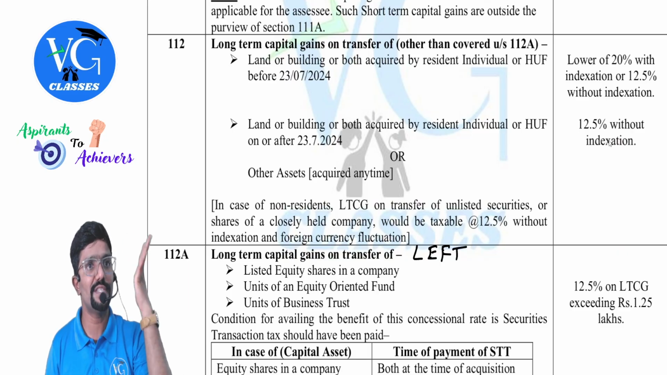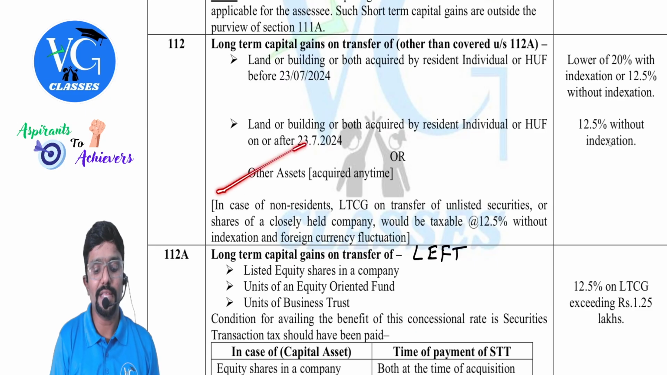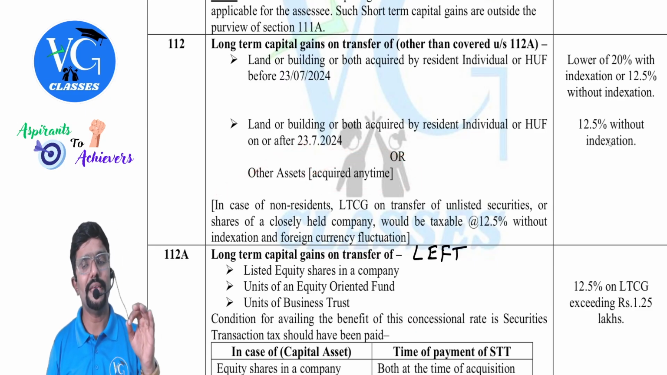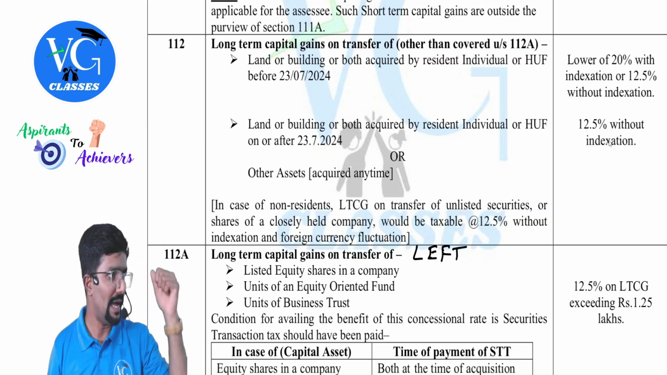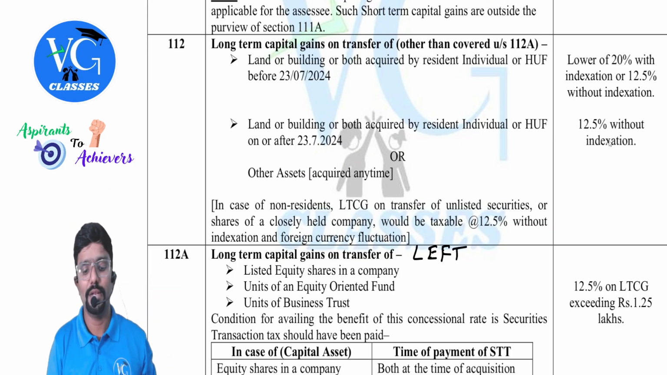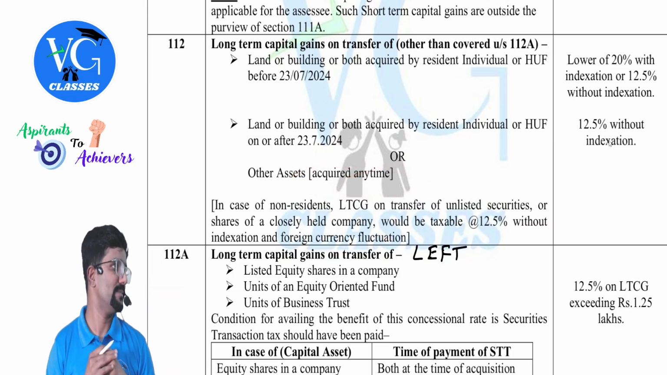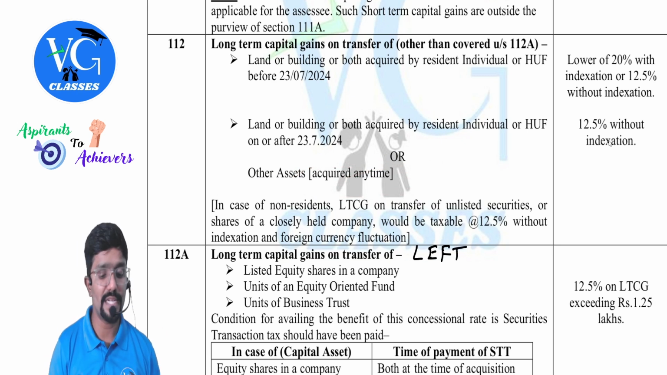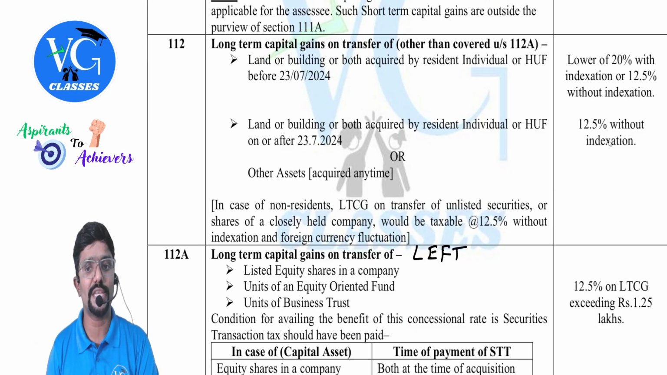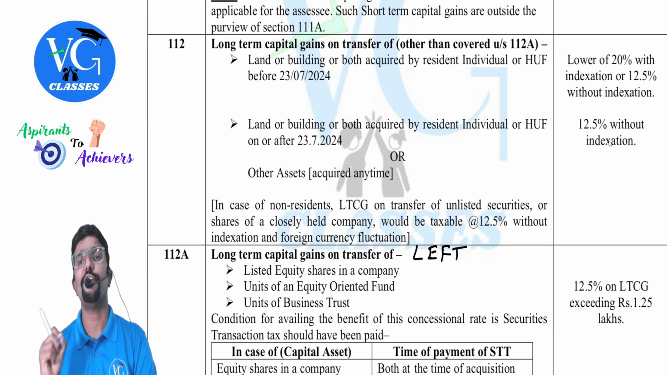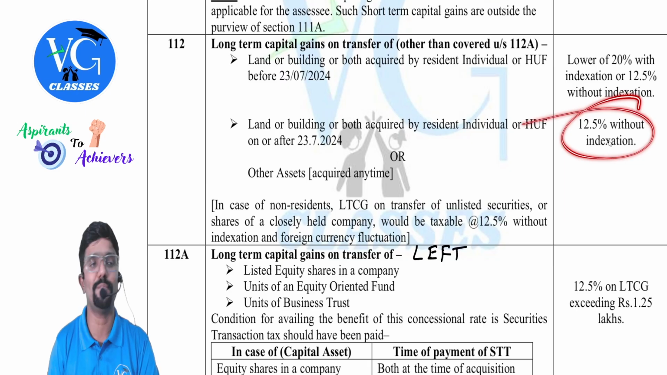Sir, should we calculate two figures here? No. Or any other assets acquired anytime. Any other assets means what, guys? Other than LEFT and land and building, like gold or any other asset. Even unlisted shares and all. In case of non-residents, long-term capital gain on the transfer of unlisted securities or shares of a closely held company would be taxable at 12.5% without indexation and foreign currency fluctuation. In simple, this is what is applicable.